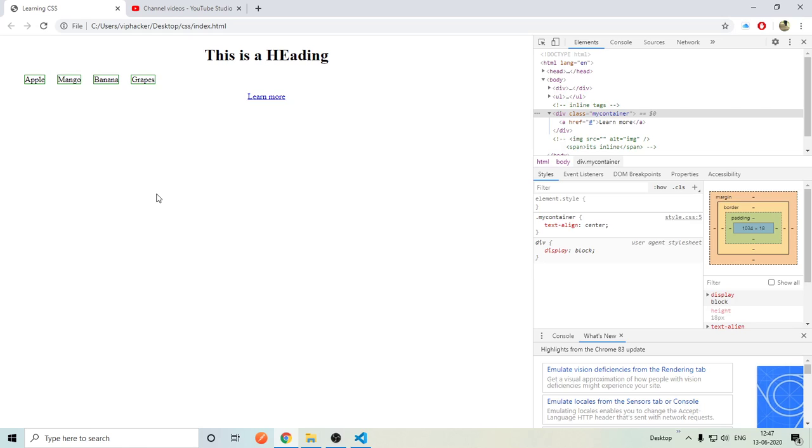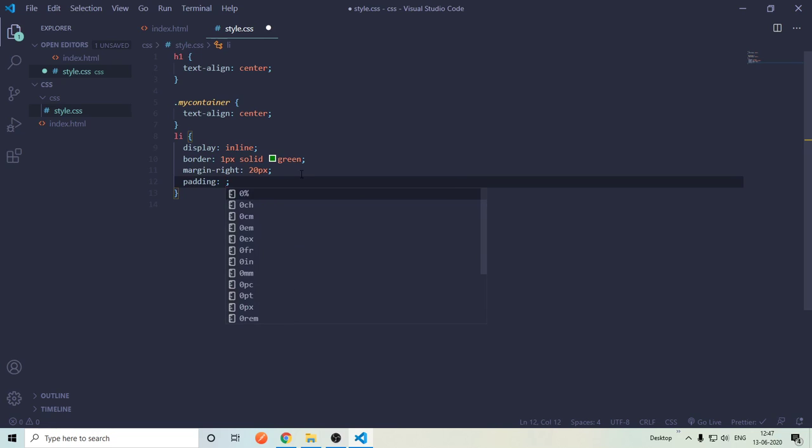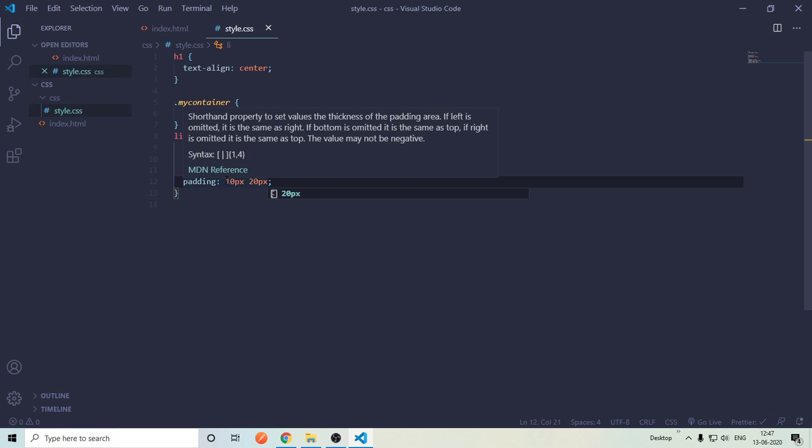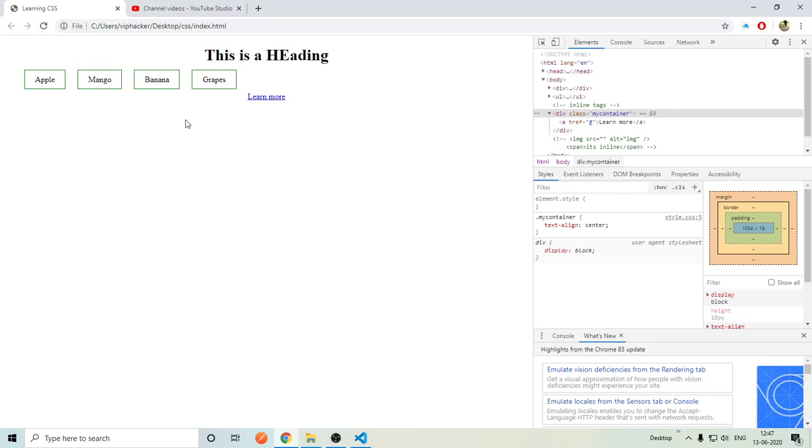Now I will say 20 pixel. Let's see. Okay, cool. Let's give it a padding. I will type padding, let's say for up and down 10 pixel, for left and right 20 pixel. If you don't know what I'm talking about with padding and margin, you can see my previous video. It's for top and bottom padding, it's for left and right padding. I have given 10 pixel to top and bottom, 20 pixel to left and right. Save it, refresh it. As you can see, it's looking cool now.